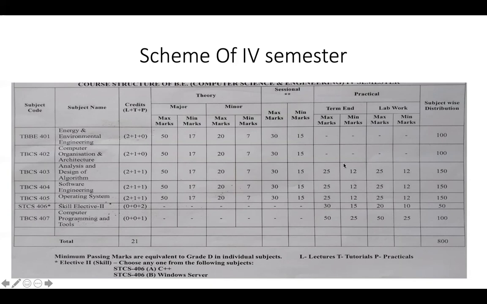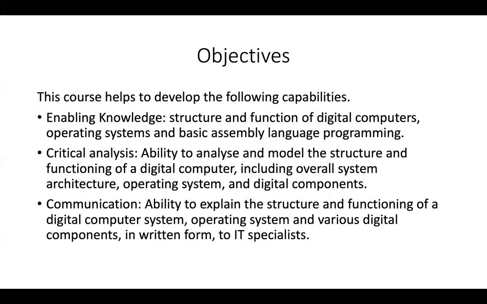If a practical subject is there, that is 25, and minimum passing marks are 12. Okay, your scheme overall for the 4th semester is 800 marks.